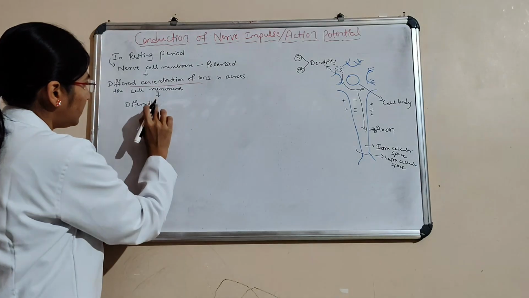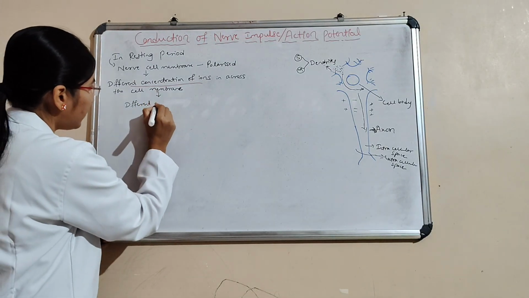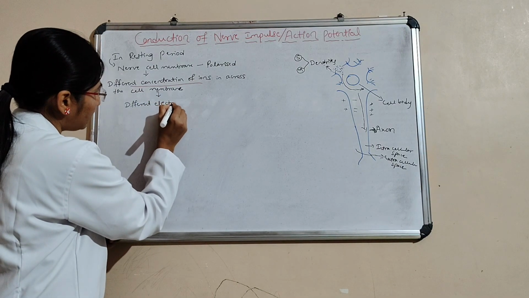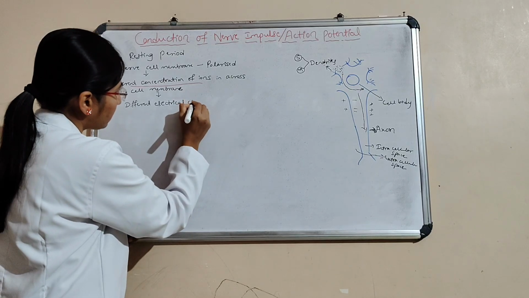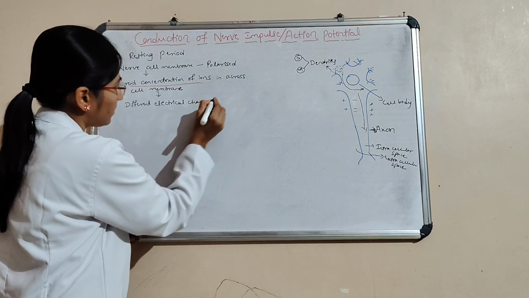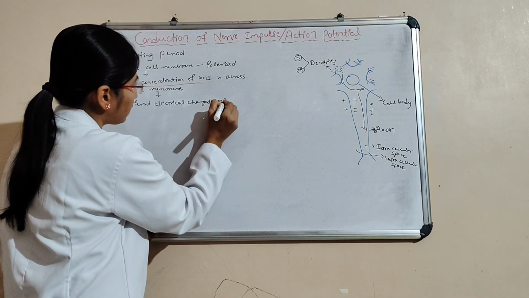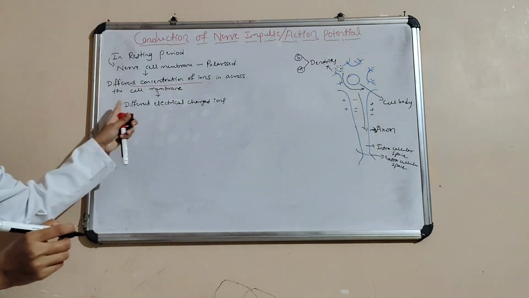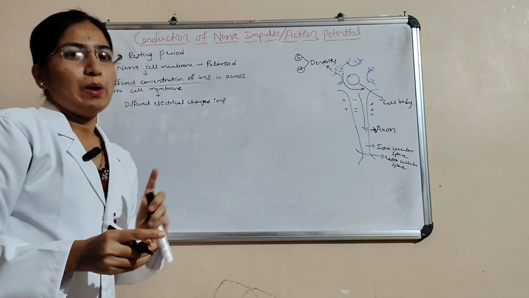Different or different electrically charged ions present across the cell membrane.